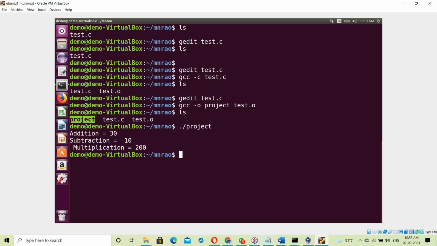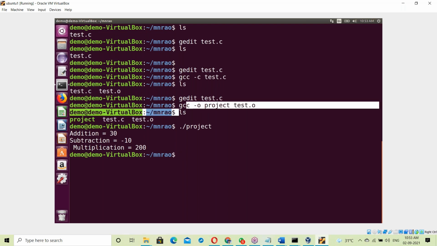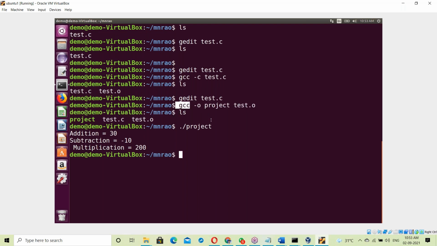Now at the time of creation of this exe file, the C language compiler takes the test.o file, the binary code of the C program, plus the binary code of the stdio.h library, the C software library, plus the binary code of the OS library.